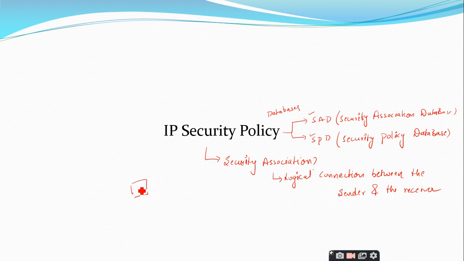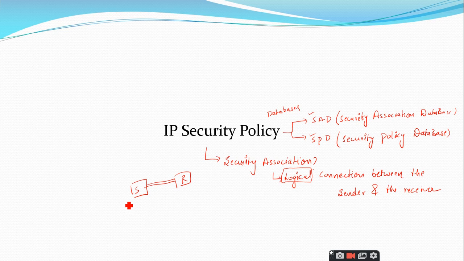So, you have the sender and you have the receiver, and there exists a physical connection. Physical connection is different from the logical connection. A physical connection is a wire that directly connects from sender to receiver, or it can be a wireless connection. But here the security association is considered to be a logical connection. That means there does not exist any physical connection.